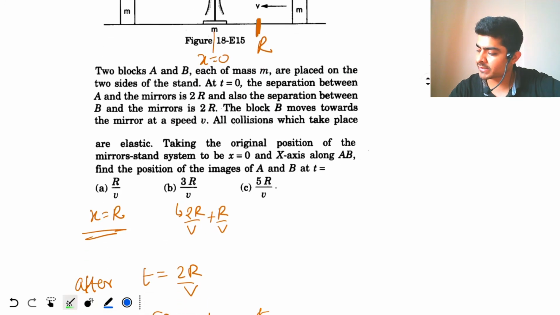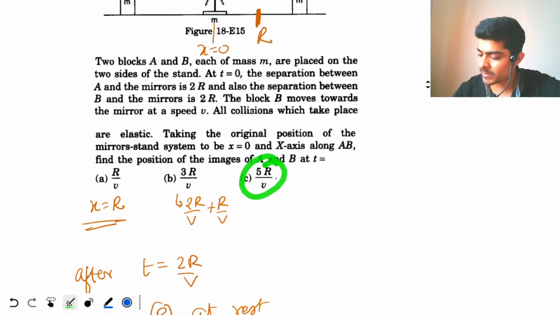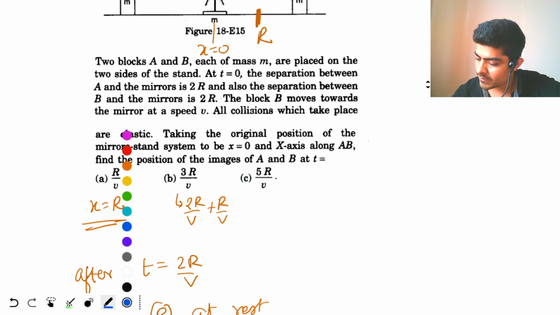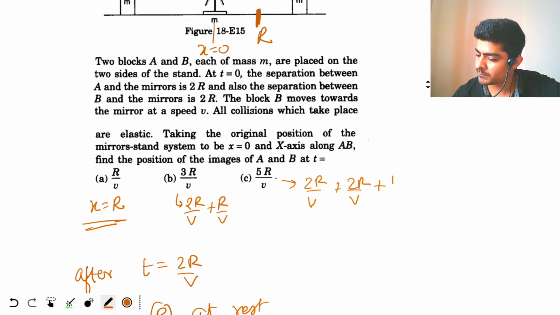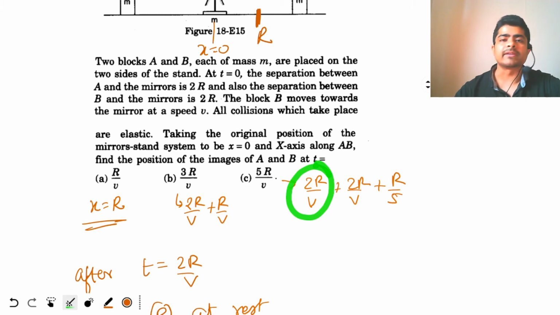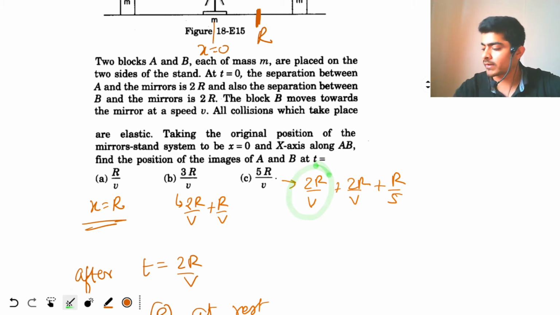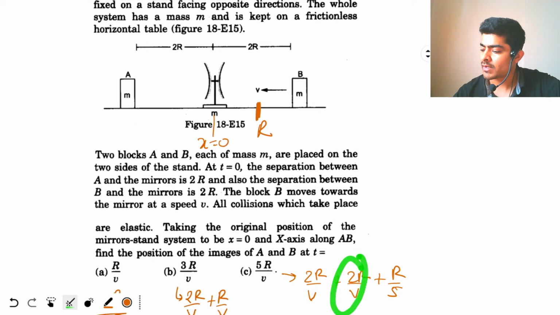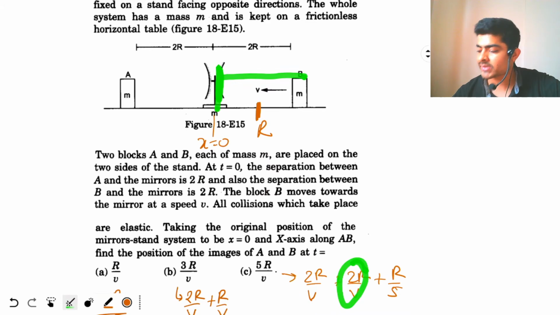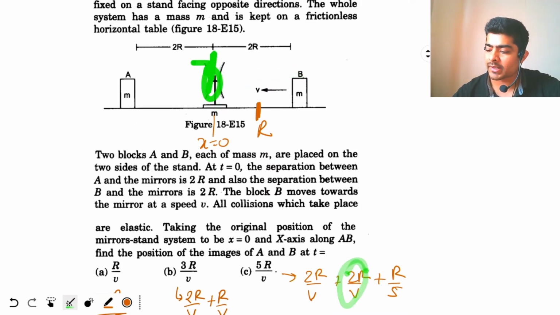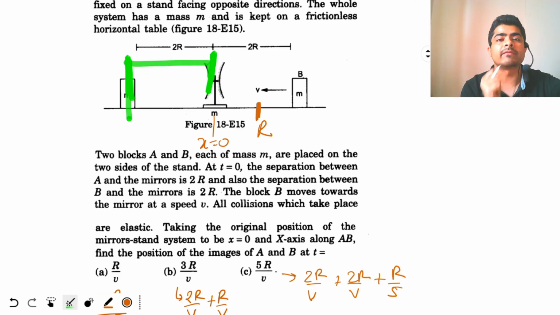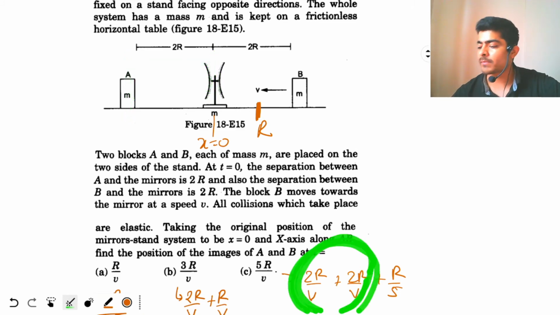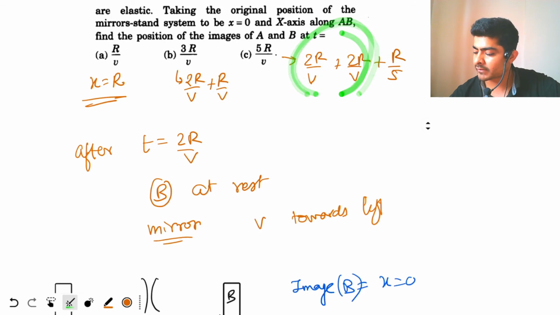Now coming to part C. 5r by v. So 5r by v means what? This is 2r by v plus 2r by v plus r by v. Correct. So at 2r by v, block B comes to rest and the mirror starts moving. What happens in the extra 2r by v? In the first 2r by v, B travels up to x equal to 0, and in the next 2r by v, the mirrors will travel up to block A, and then they will collide with A. So after 4r by v, block A will be moving.